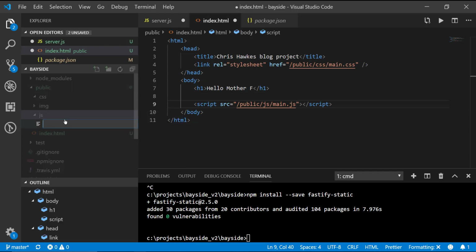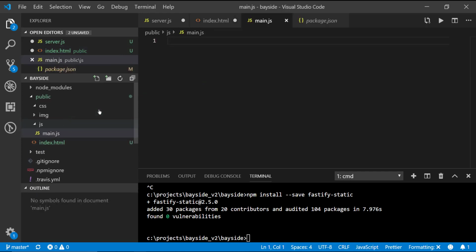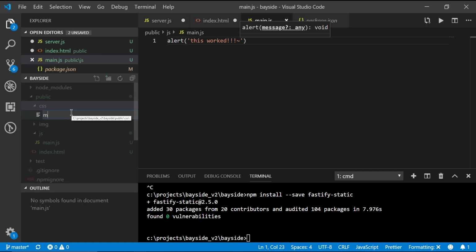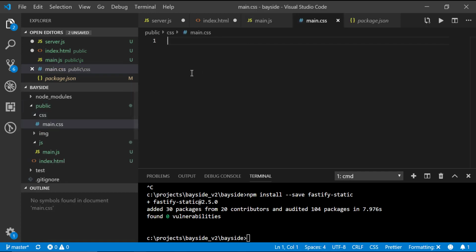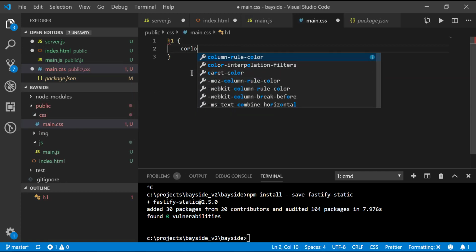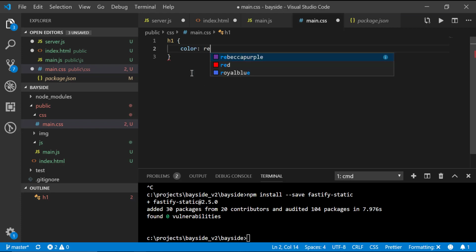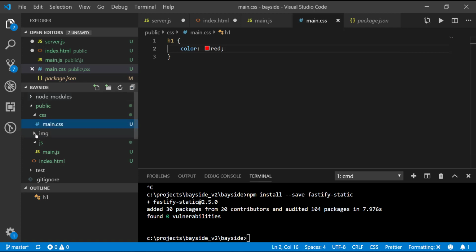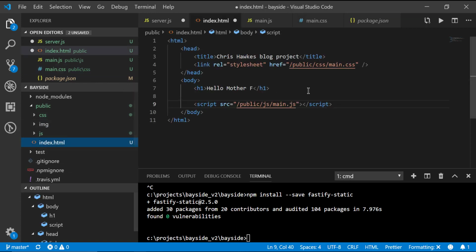And for right now, let's go ahead and create those files, right? So we're going to have a main.js, and if this thing loads, we're going to say, hey, alert, this worked. All right, and then we're gonna have a CSS file, and it's main.css. And let's change the color of our header, and I do this a lot on my tutorials. We're gonna change it to red so we know the CSS file is loading and also working. And images I'm not gonna worry about for right now, but it's the same concept. Obviously, you just link to your image through the public folder route.